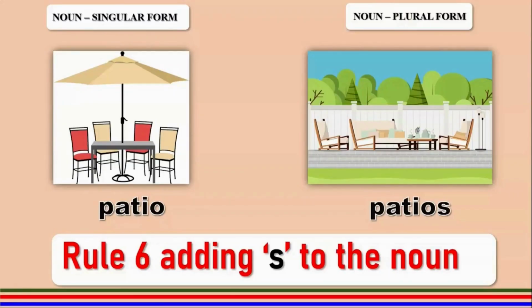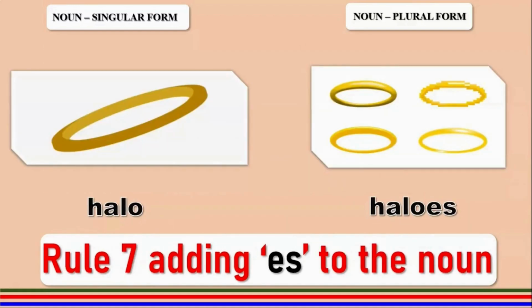Patio, which ideally is a veranda or a terrace. This takes rule number 6. It adds an S to get patios. Rule number 6 is applied here again because the word patio ends with O. It has a vowel I before it. So we use rule number 6 and add an S to it. Halo takes the 7th rule and it adds ES to get the plural, which is halos.